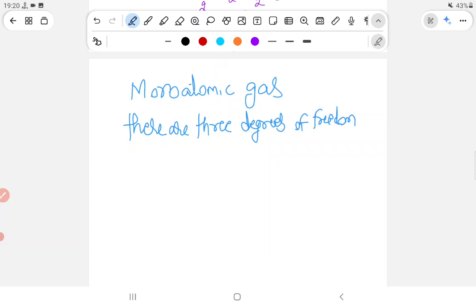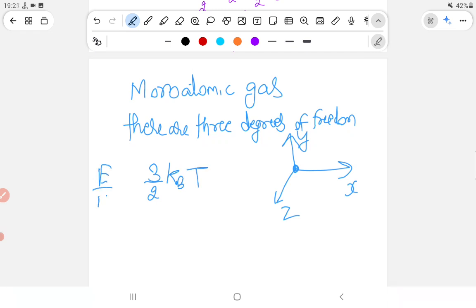The gas molecule can go along the x-axis, along the y-axis and along the z-axis. We have studied that the average energy of a molecule at temperature T is given by 3/2 kBT. It is the average energy possessed by a monoatomic molecule.